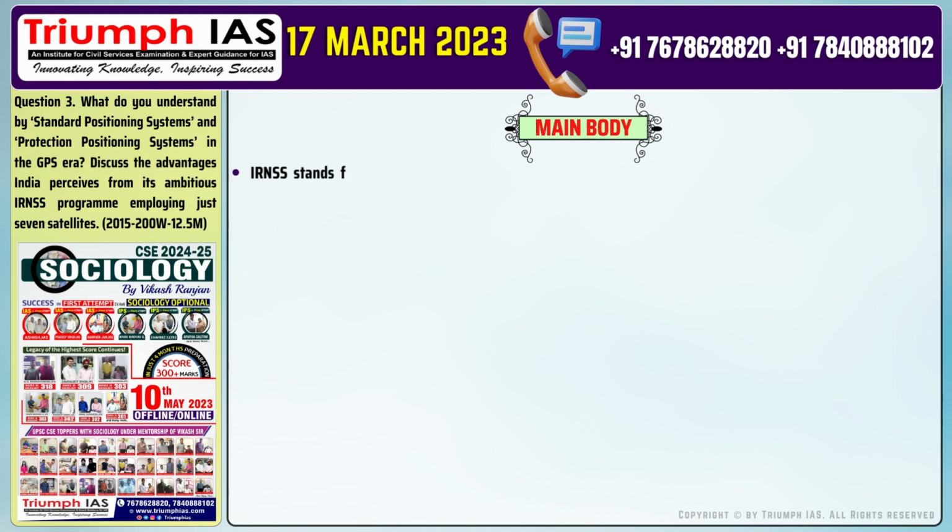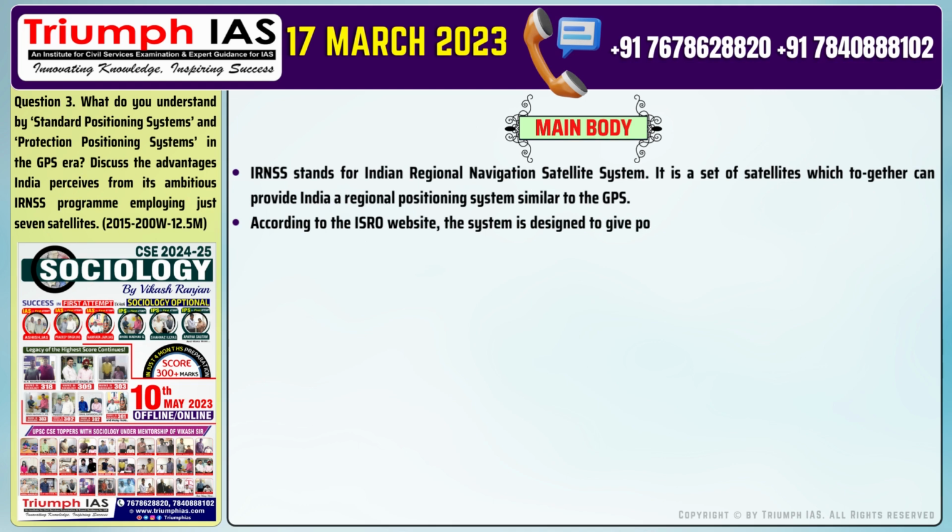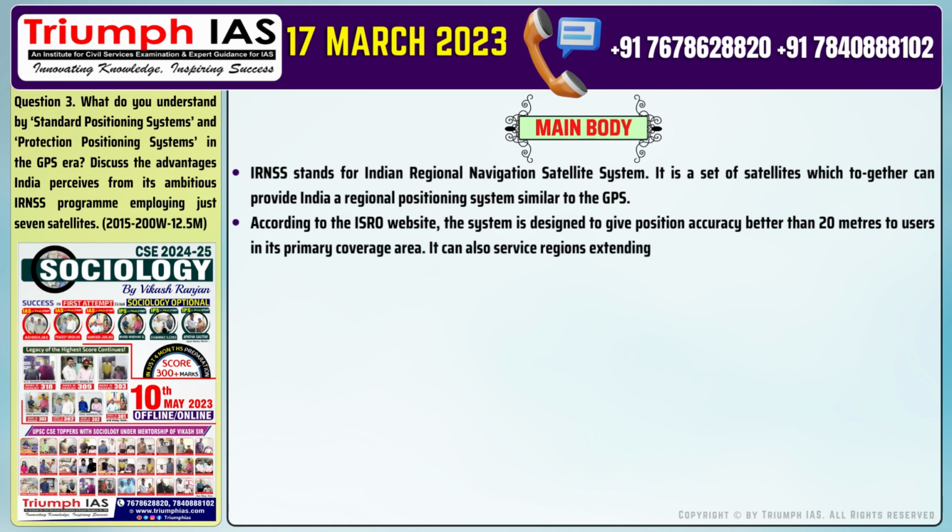The main body of the answer is: IRNSS stands for Indian Regional Navigation Satellite System. It is a set of satellites which together can provide India a regional positioning system similar to the GPS. According to the ISRO website, the system is designed to give position accuracy better than 20 meters to users in its primary coverage area. It can also service regions extending up to 1,500 kilometers around India's boundary.